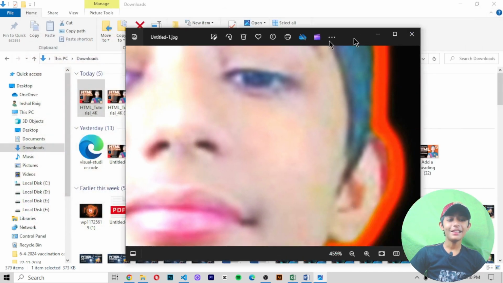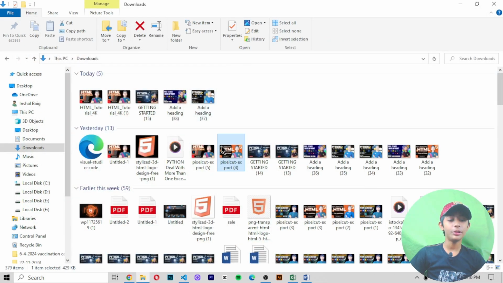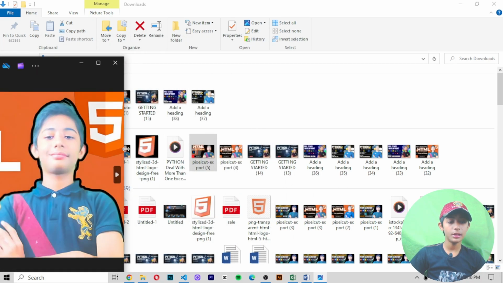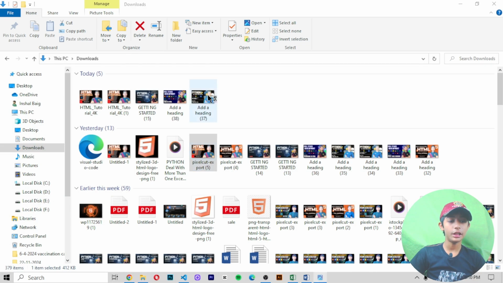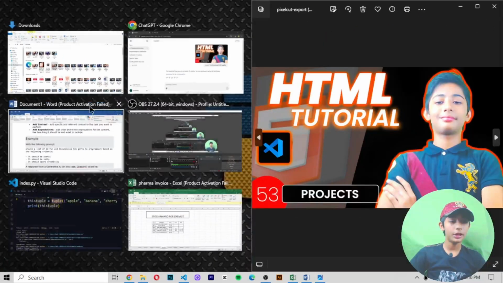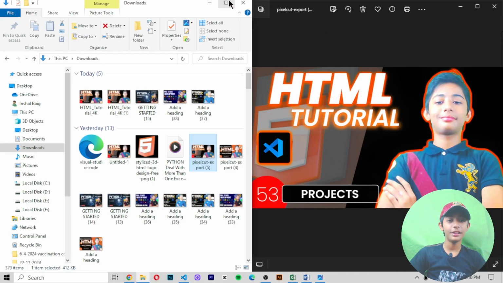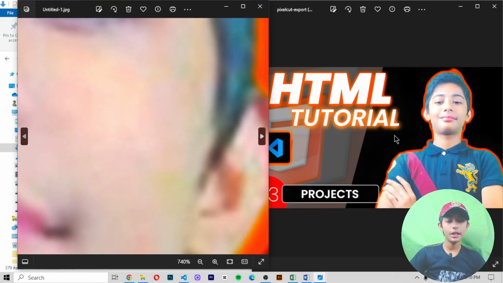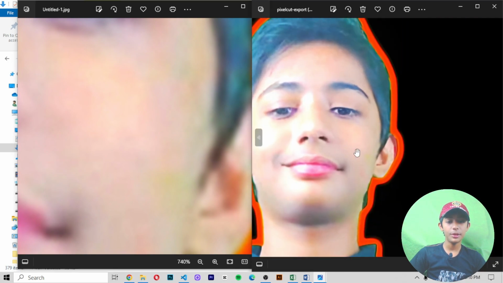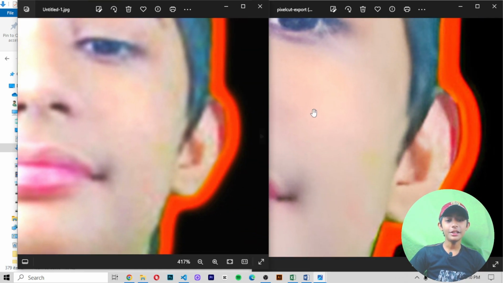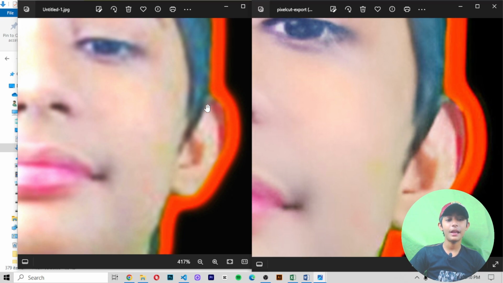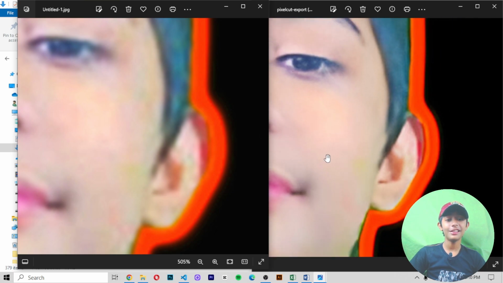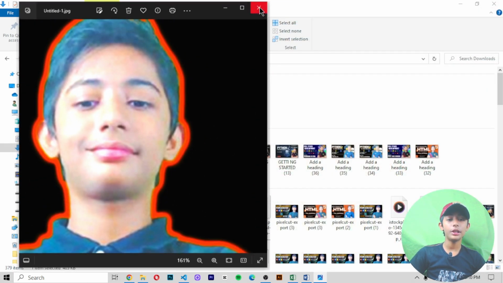So like that you can do things using ChatGPT. This is what ChatGPT provided me, and let me close it. By mistake I opened the second one. So now this is the real one. In the real one it looks like this, but in the ChatGPT one it looks like this. Here you can see many differences. Like that, you can convert your picture into 4K quality also.